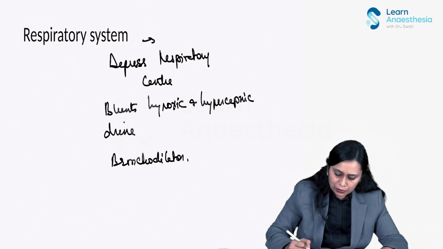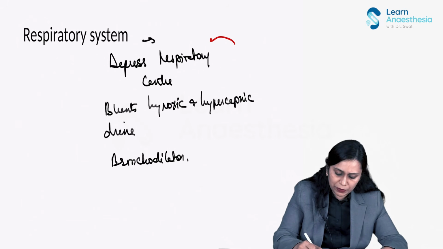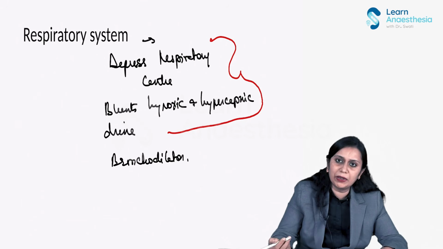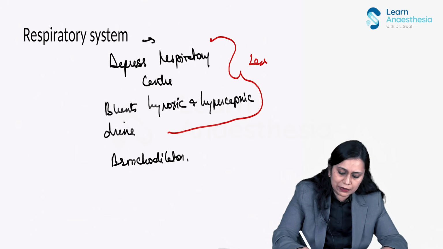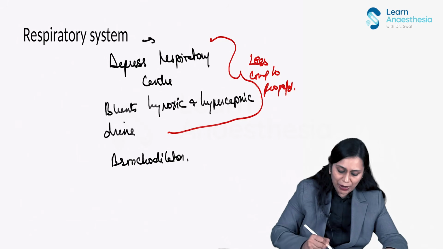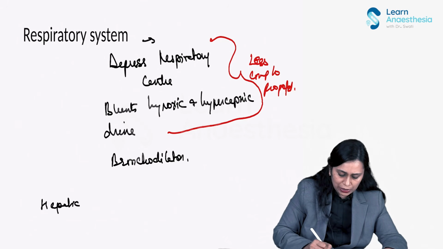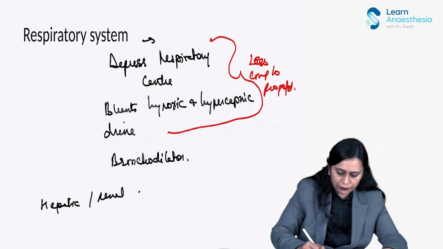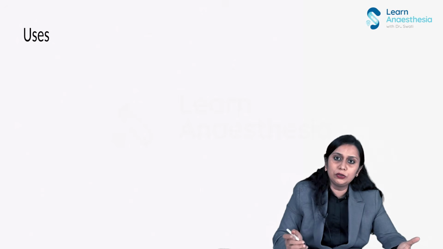Just remember that depression of respiratory center and blunting of hypoxic hypercapnic drive is less compared to propofol, okay? Hepatic and renal, no effect. Keep it in mind. Now let us talk about uses.